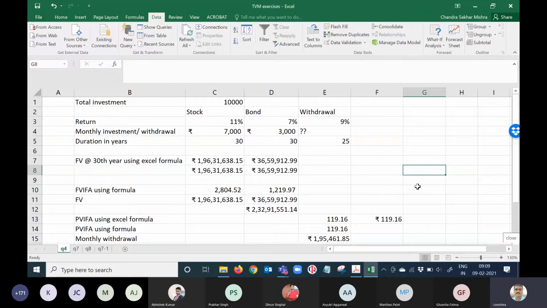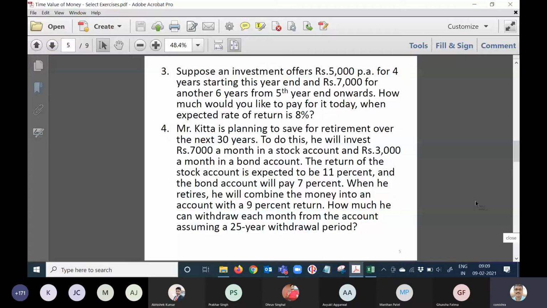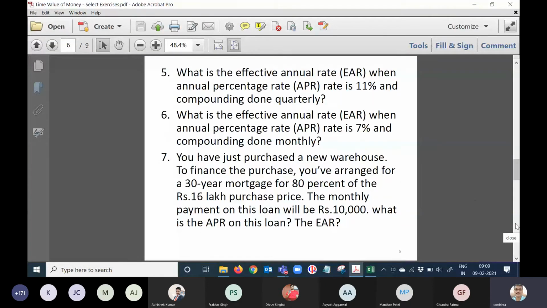Okay, let's go to another exercise, another problem. This is very simple. What is the effective annual rate when the annual percentage return is 11% and compounding is done quarterly?